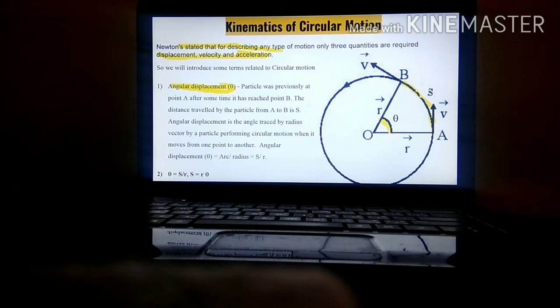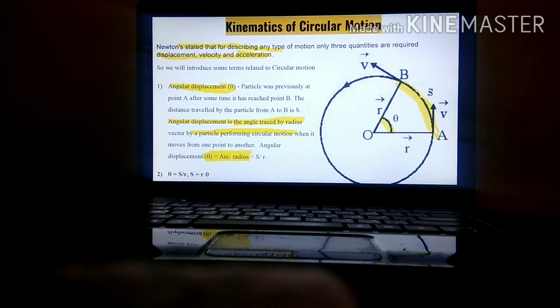So angular displacement can be defined as the angle traced by the radius vector of a particle performing circular motion. We can see this particle is performing circular motion, and there is an angle traced by the radius vector when it is moving from point A to point B. The angular displacement formula: theta is equal to arc upon radius, which you have done in maths.